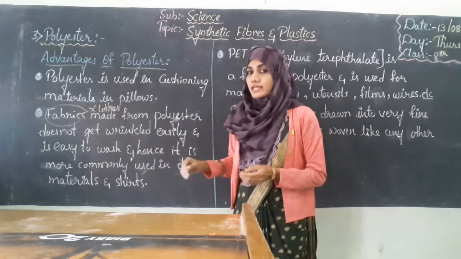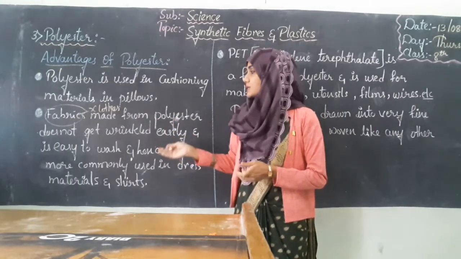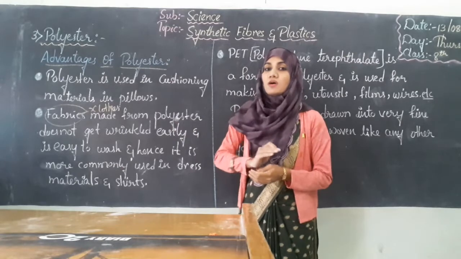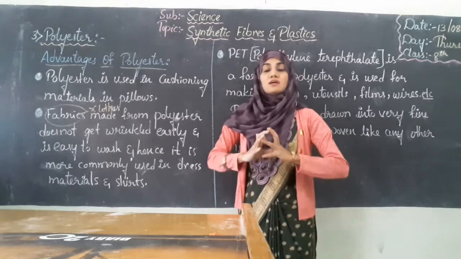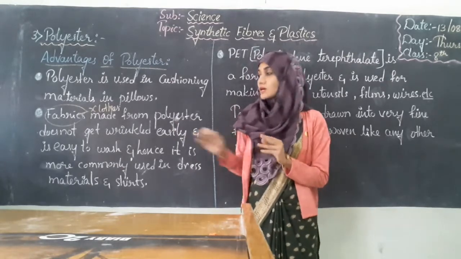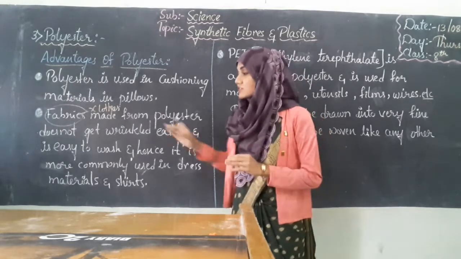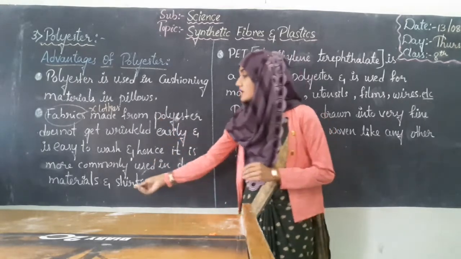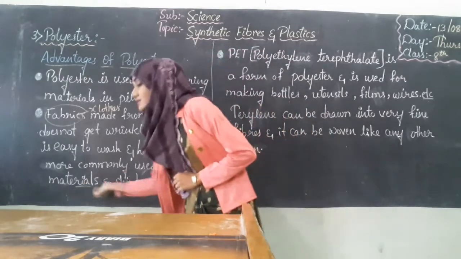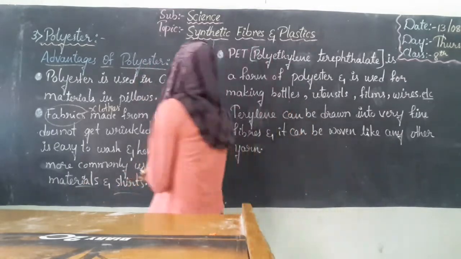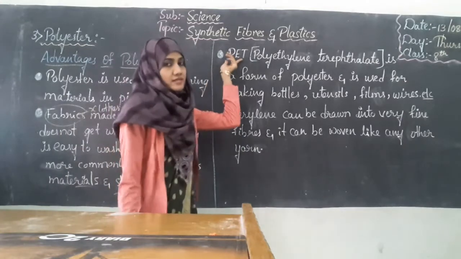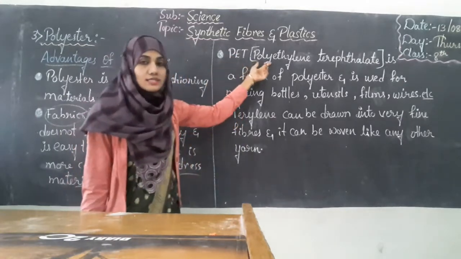So the stains on the material made up of polyester can be washed easily, and the material made from polyester does not get wrinkled easily, and hence it is more commonly used in dress materials and shirts. Alright, then PET. Now what is this PET?